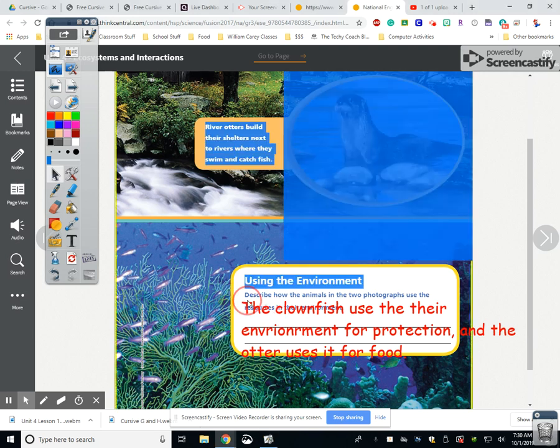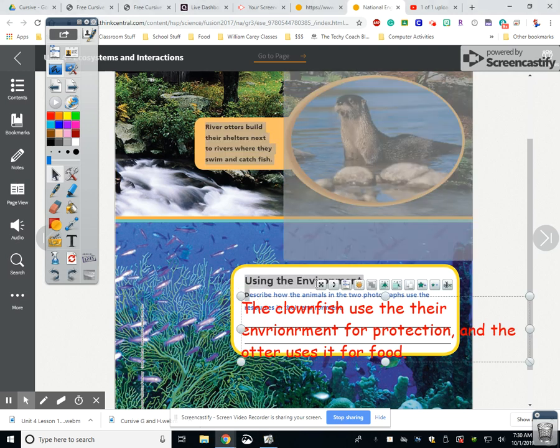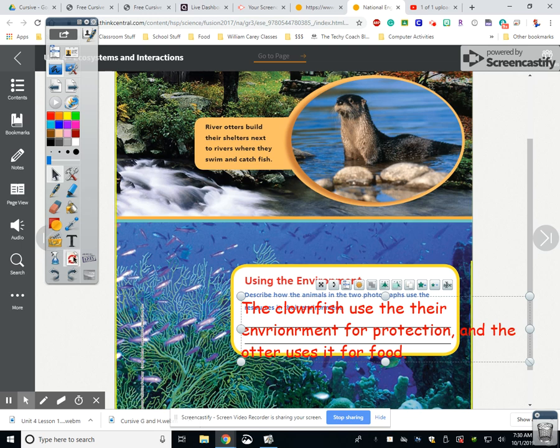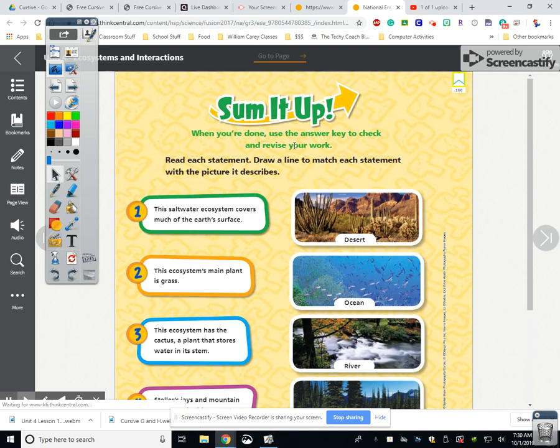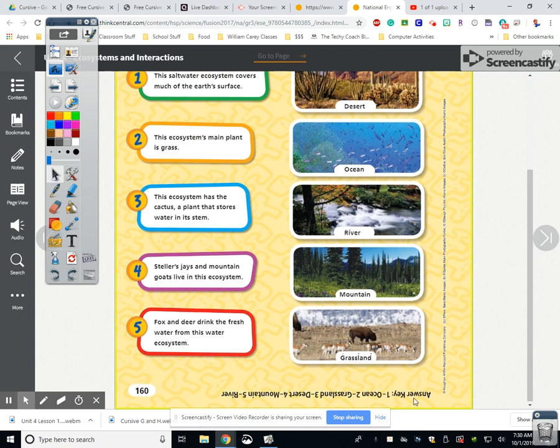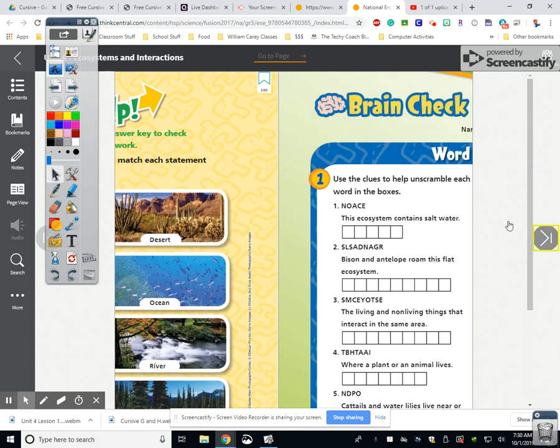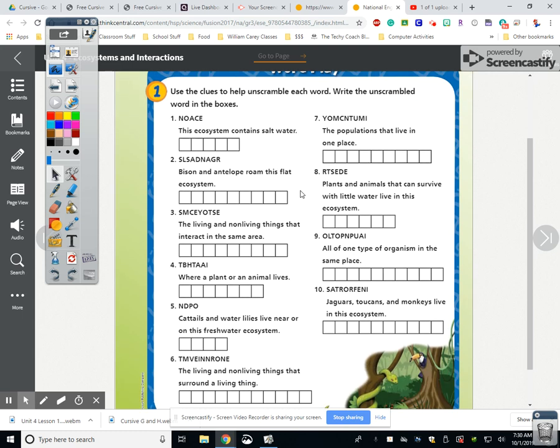And again, you're going to have to pause it probably to copy this down, but it's almost time for y'all to come in here. So next one. This one, sum it up. I want you to do it on your own. You know why? Because the answers are down here. Y'all know that. And then I want this page done today. It's just a word scramble based on the important words here. So the first one, this is an ecosystem that contains salt water. I'll give you this first one. It's ocean. O-C-E-A-N, ocean. They use all letters.